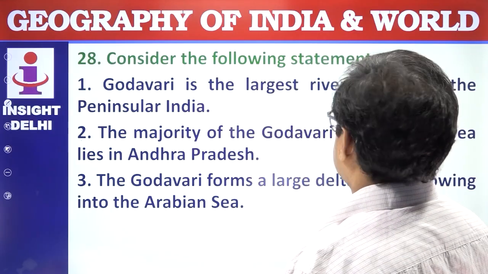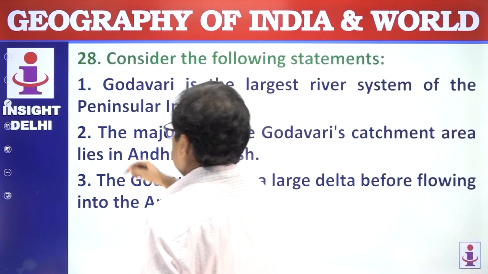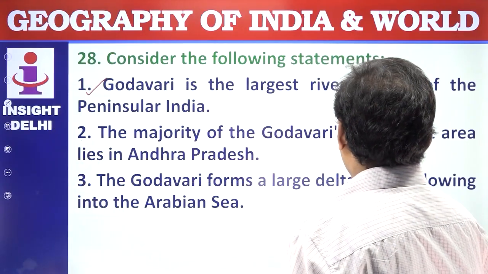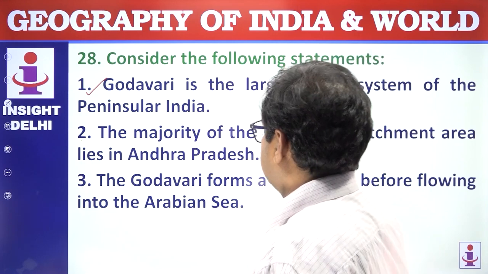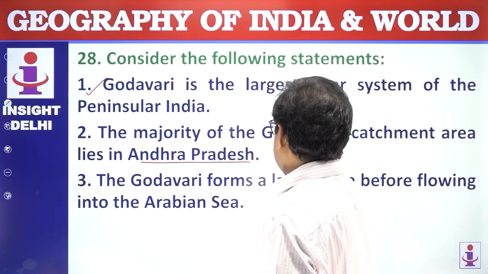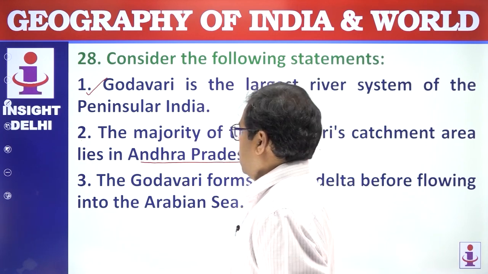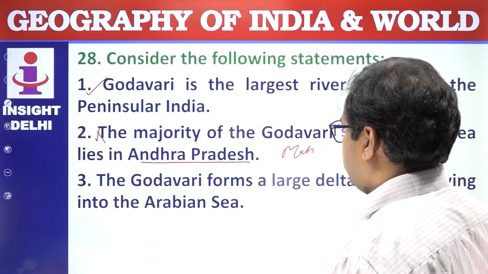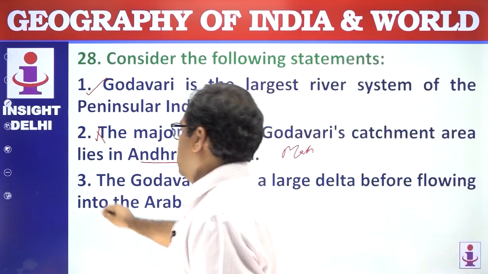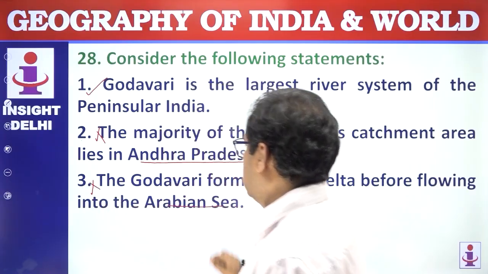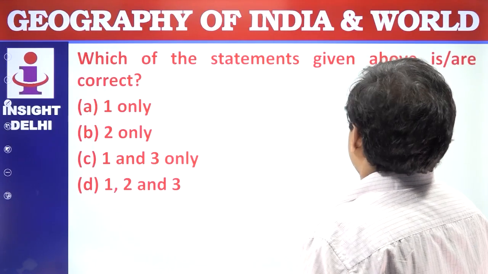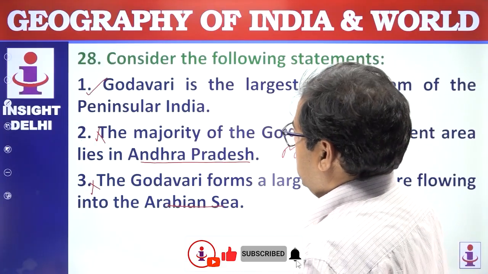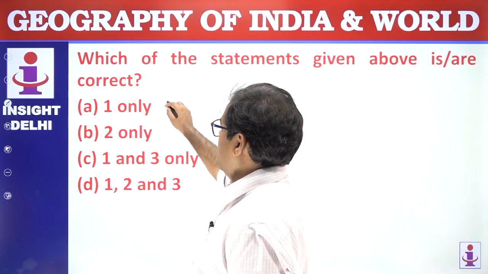Next question, answer the following statement. Godavari is the largest river system of the peninsular India. Yes. The majority of the Godavari river catchment area lies in Andhra Pradesh. No, it is in Maharashtra. It is wrong. The Godavari forms a large delta before flowing into the Arabian Sea. Absolutely wrong. Bay of Bengal. Which of the statements given above are correct? Only 1 is correct. Answer is A.